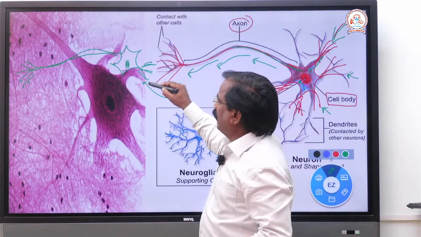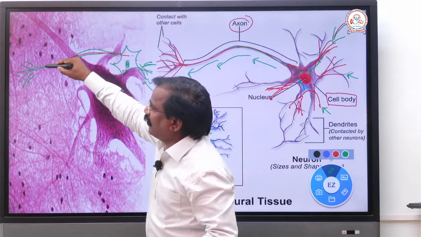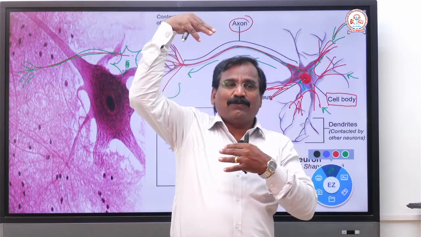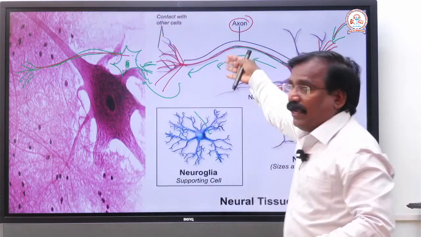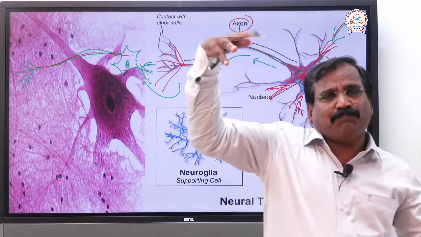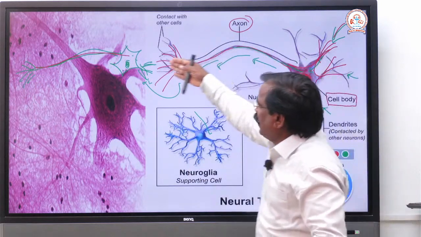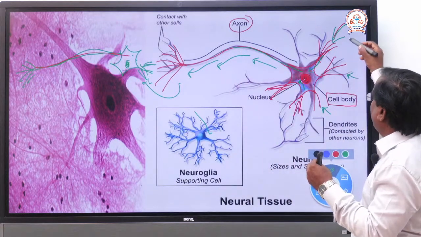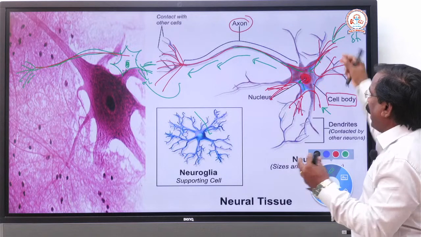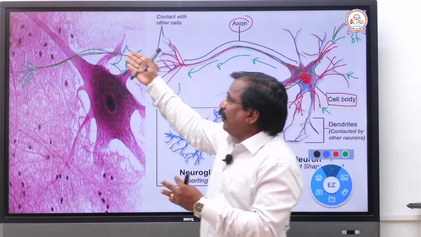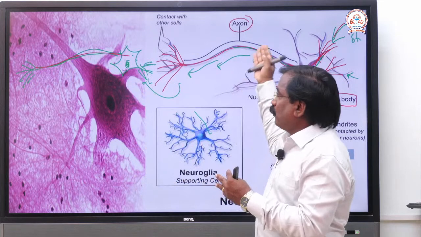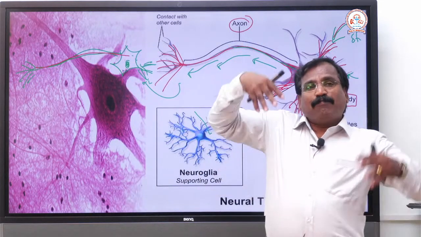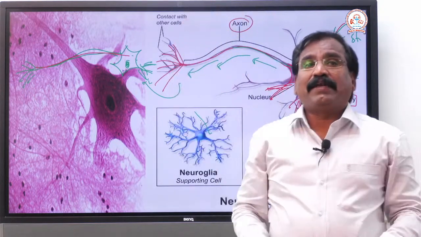The same process: dendrites side first, then the axon, a long cable from the body, then it reaches the central nervous system, the brain. In this way, nerve fibers transmit the impulses. Simply, this is excitable. When it receives the stimulus, it is activated and conducts this stimulus through the axon to the next. Similarly, one by one, the impulses reach the central nervous system, the brain.